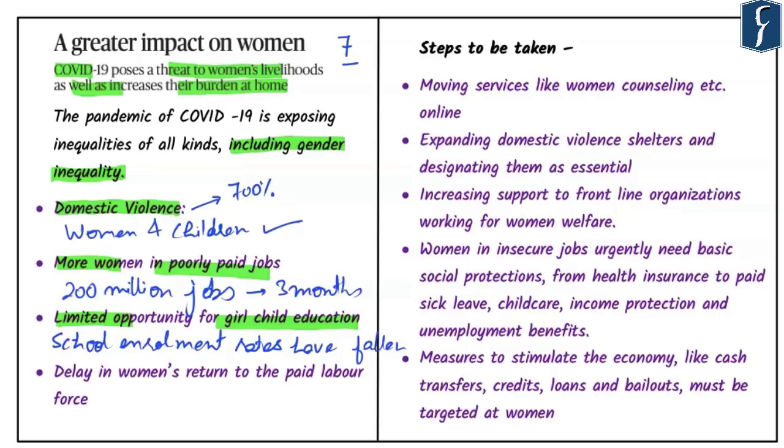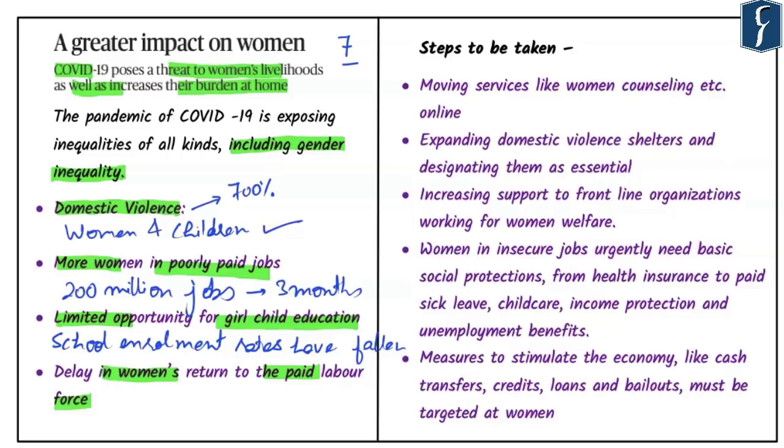And it has been observed that to come out of this poverty is not an easy task in any sense. Last point that we have highlighted in terms of impact on women is delay in women's return to the paid labor force. Now we need to understand the kind of impact that this COVID-19 had. Many kinds of jobs will be difficult to find.